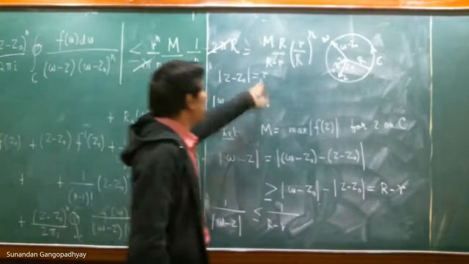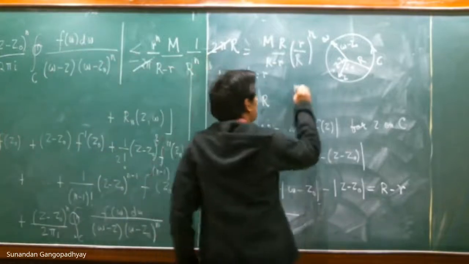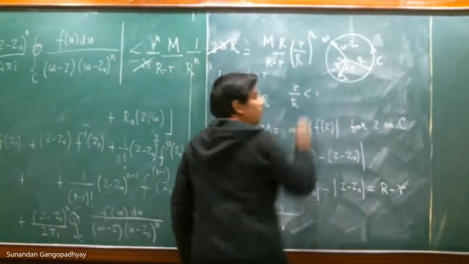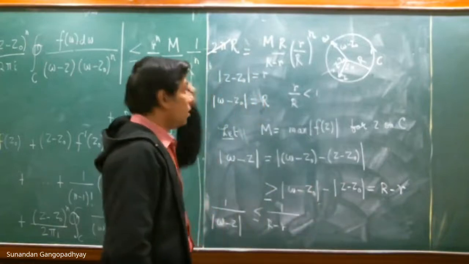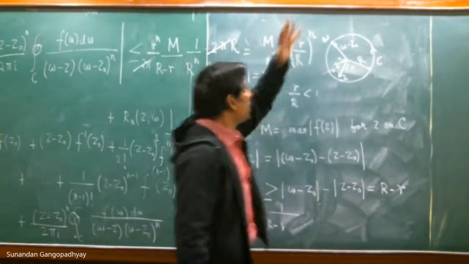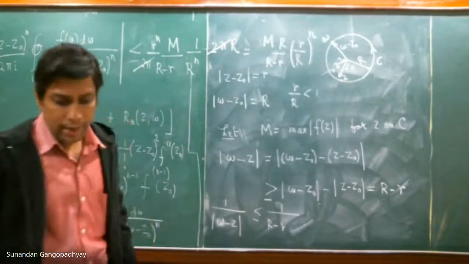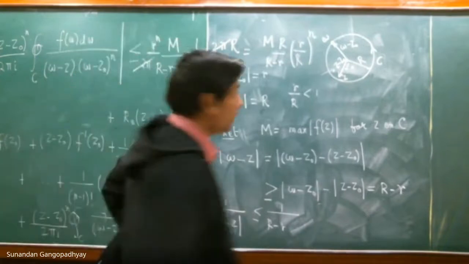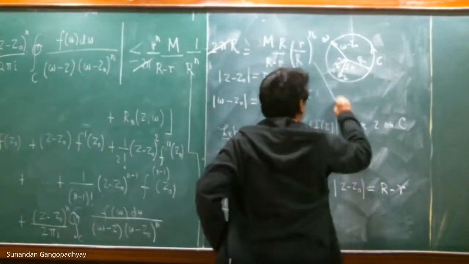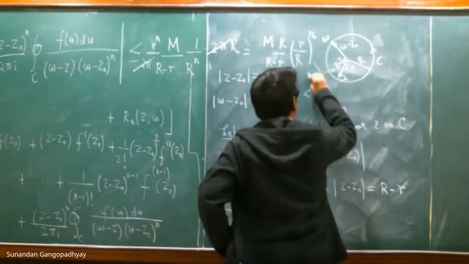But what is small r by capital R? Small r by capital R is less than 1. And as n tends to infinity, this expression will tend to 0.